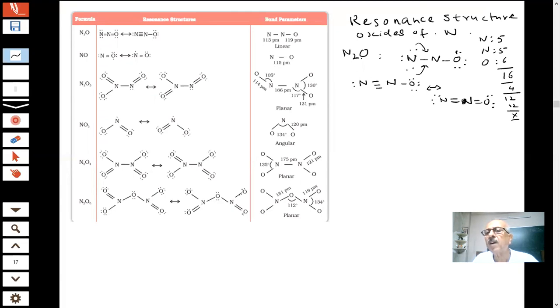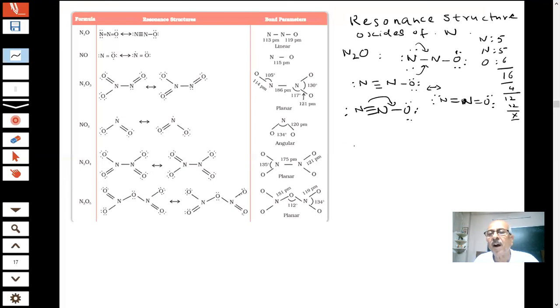The best way to remember this is that for nitrogen I already know how to draw the structure. Nitrogen has a triple bond, this is my nitrogen. If I put one oxygen here, this becomes N2O. And for another resonance structure, I will share this bond on this side, and it will become this structure.